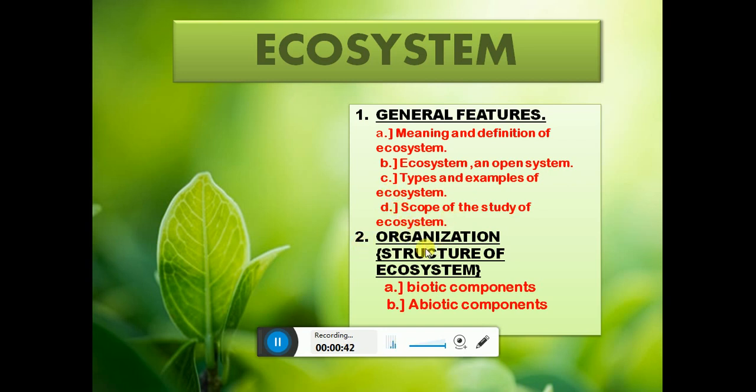Second, organization of ecosystem mainly includes two main topics, that is structure of ecosystem and function of ecosystem. But today we'll only focus on the structure of ecosystem, which includes biotic components and abiotic components. So let's get started.